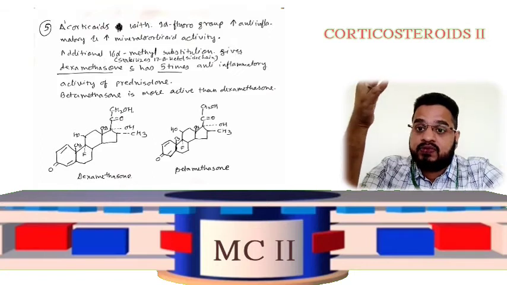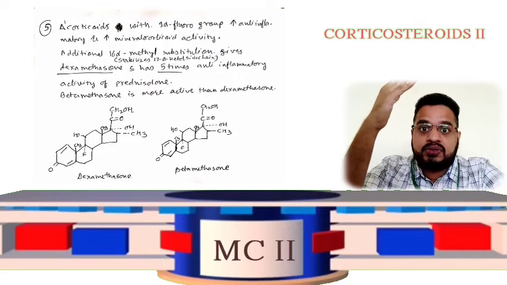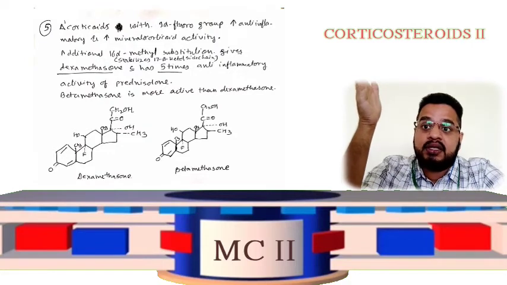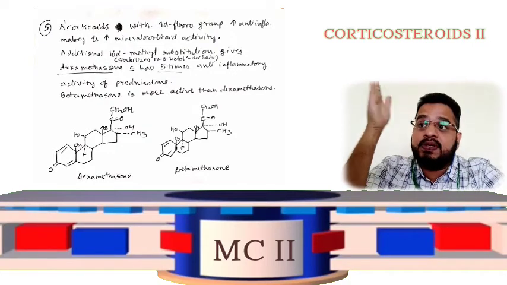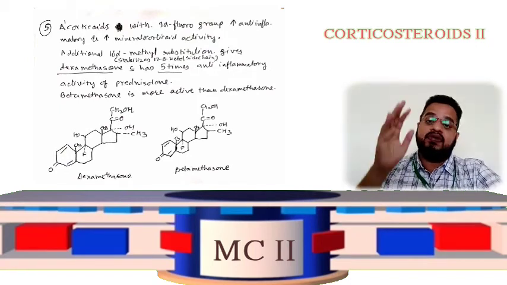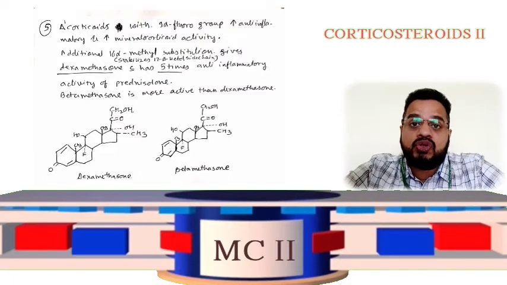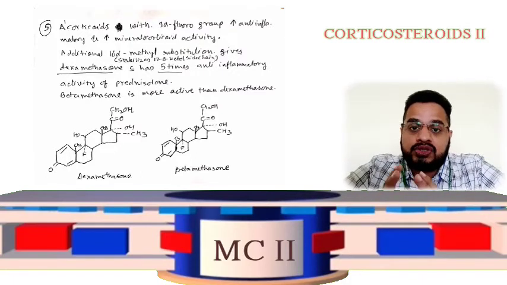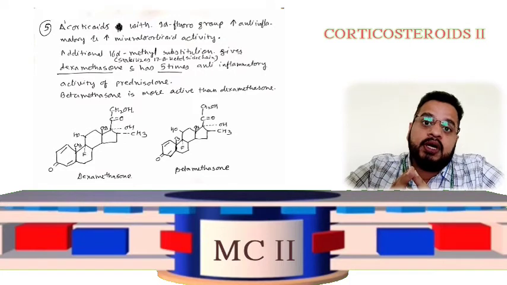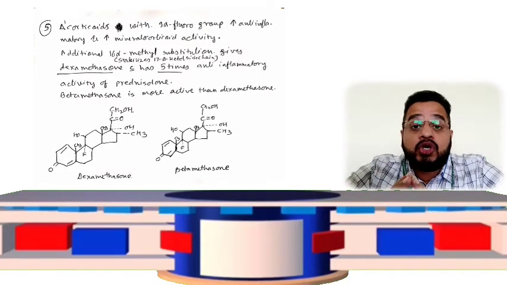So in many formulations nowadays, forget about cortisone and hydrocortisone; dexamethasone and betamethasone are there, having great anti-inflammatory activity. So this is all about cortisone and hydrocortisone, prednisone and prednisolone, dexamethasone and betamethasone. That is all about the corticosteroids.